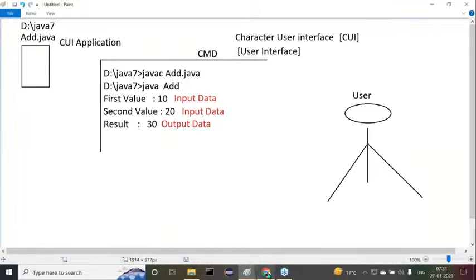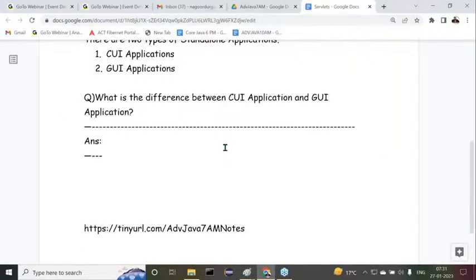Right, sir. Now let's come to the definition here clearly. What exactly is the meaning of a CUI application? A CUI application is a standalone application first.